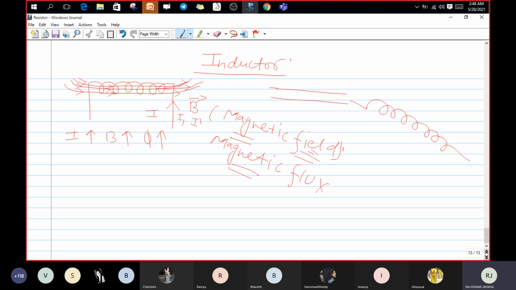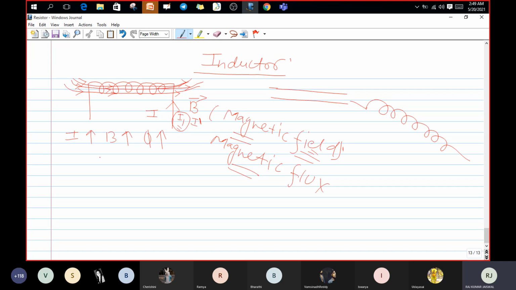If I is there and you change to I dash, because of the electromotive force they create a current that wants to make the same current as it was previously.